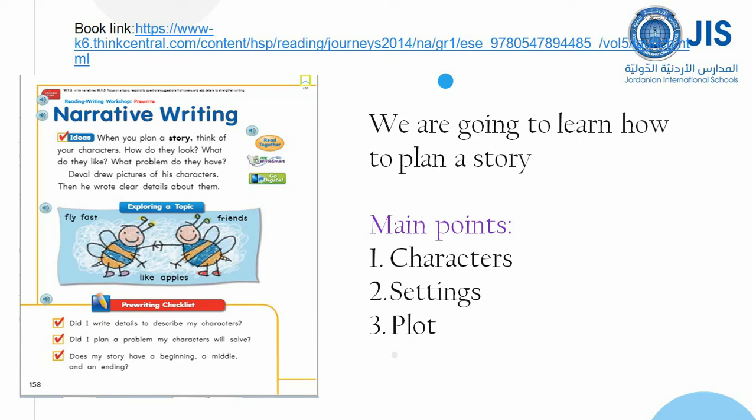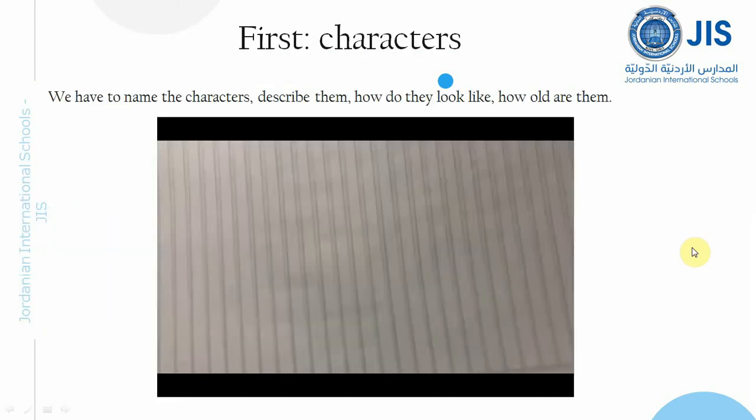Now, the first steps, as you can see here, we have main points or main steps. The main points of every story are characters, settings, and plot. Every story has characters, every story has settings, and every story has a plot. But what does that mean? I will tell you. Let's move to the next slide.